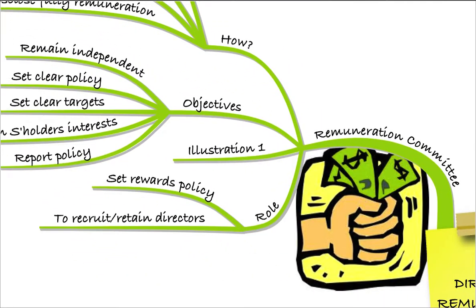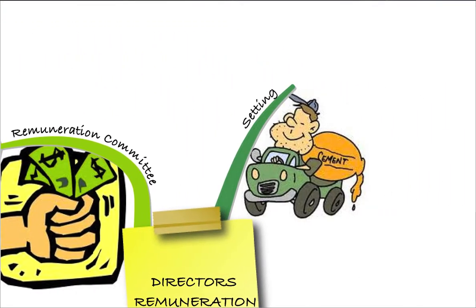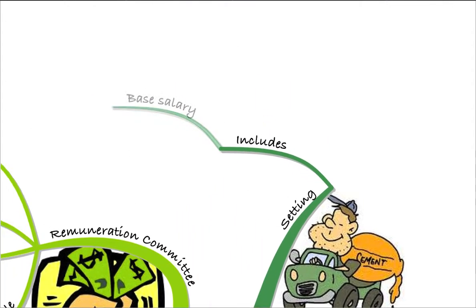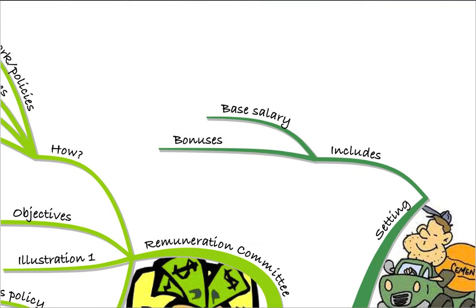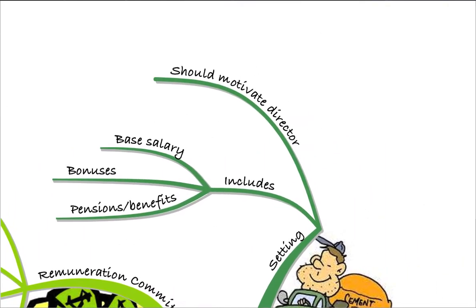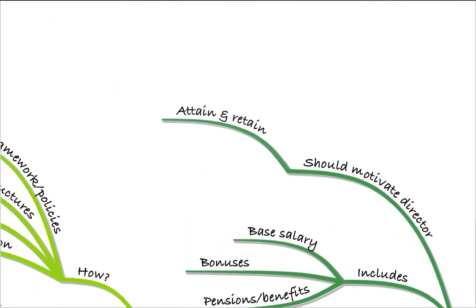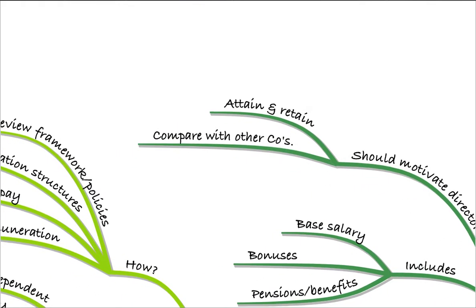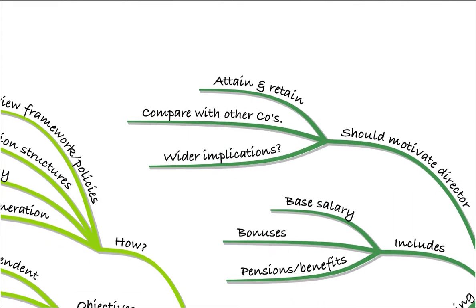So how will the Remuneration Committee generally set the directors' pay? Well, that pay will include various aspects. It will include base salary, bonuses, and pensions and benefits. So all of that should motivate the director. Remember, we need to attain the directors and retain them. So it needs to be comparable with other companies so that we can set it at an area that will actually attain those directors. Although we need to think about the wider implications, such as shareholders being unimpressed with directors